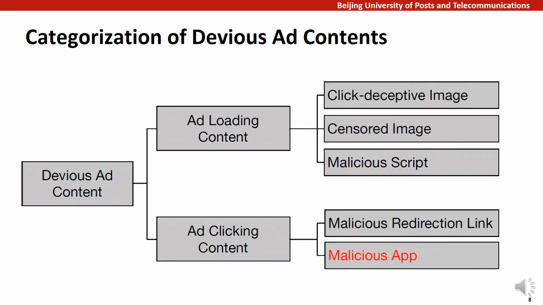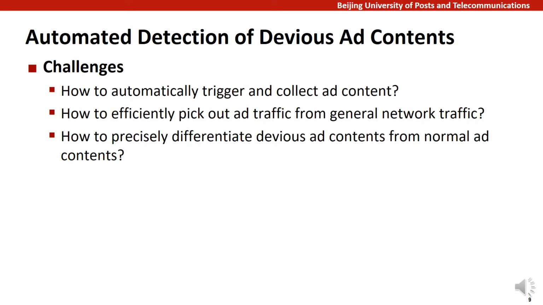After this categorization of devious ad content, we seek to propose an effective approach to automatically detect these types of devious ad content in Android apps. There are mainly 3 challenges that need to be addressed. The first is how to automatically trigger and collect ad content. In order to collect both types of ad content, not only do we need to trigger the appearance of mobile ads, we also need to click them. Unfortunately, mobile ads could be delivered in different sizes, different widgets, different numbers and places. We need a sophisticated exploration approach to effectively traverse the ads within apps.